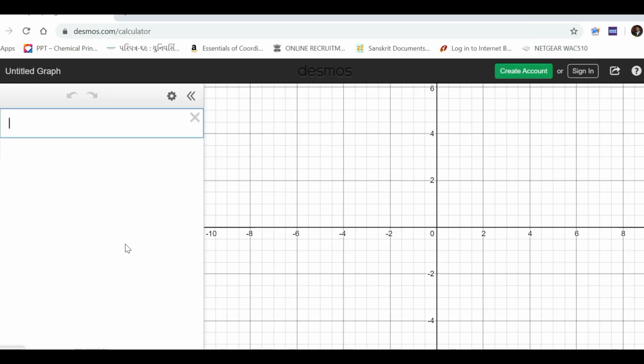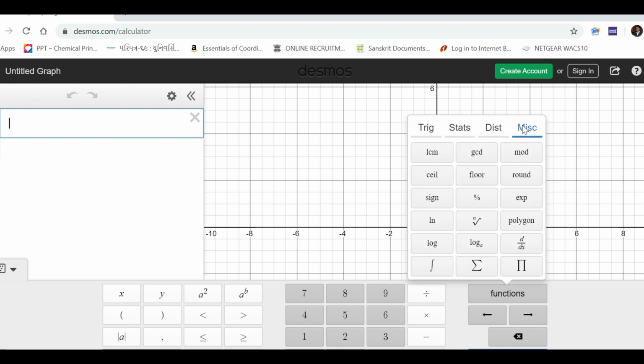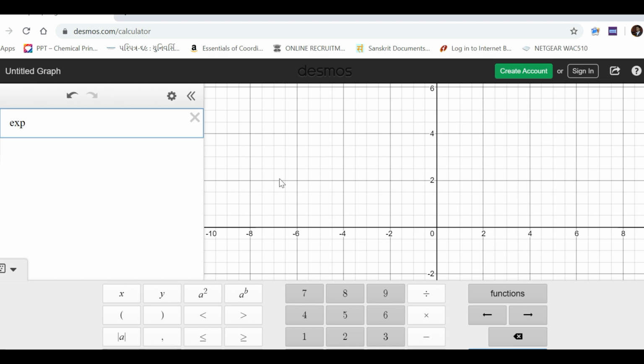Now I will show you using this graphical calculator how to check the properties of your wave functions. What I am doing is I will use a function, miscellaneous function, exponential.